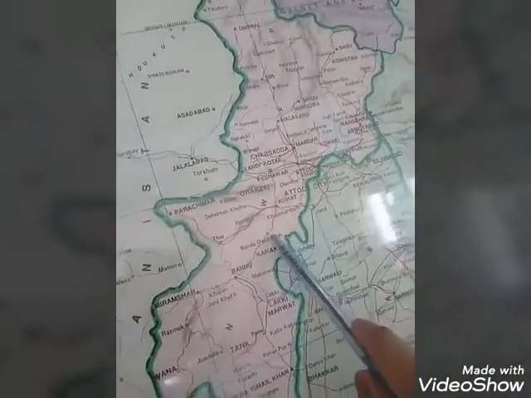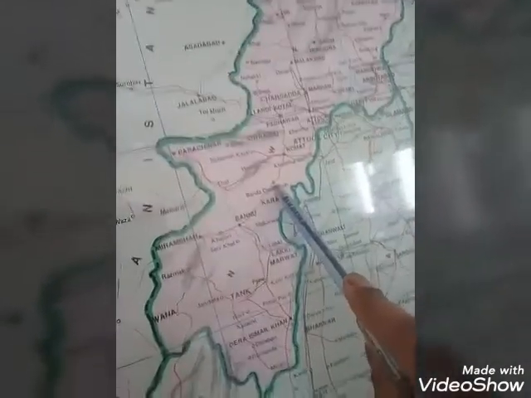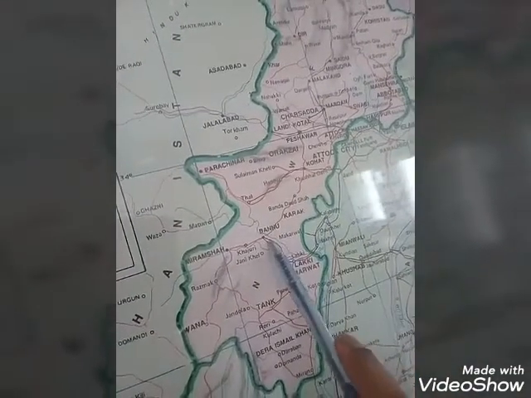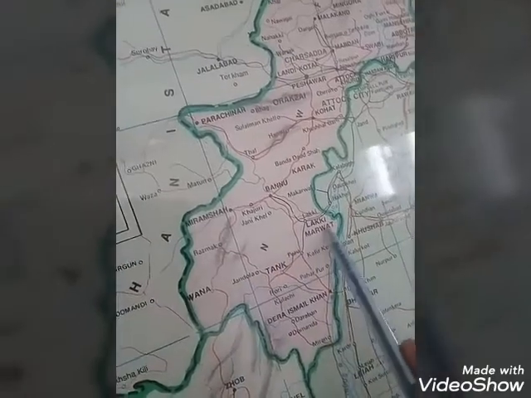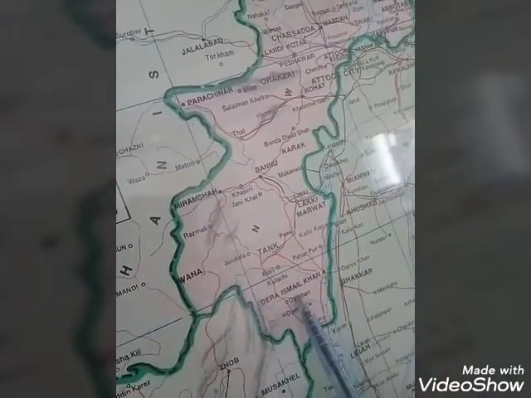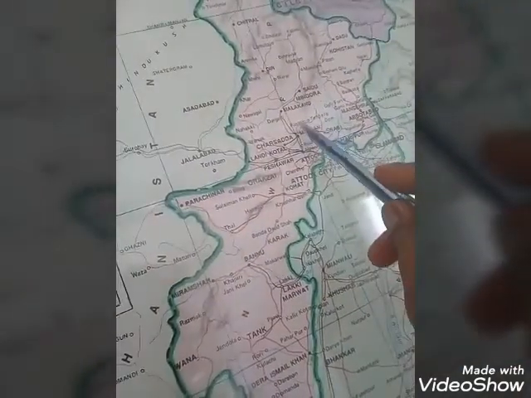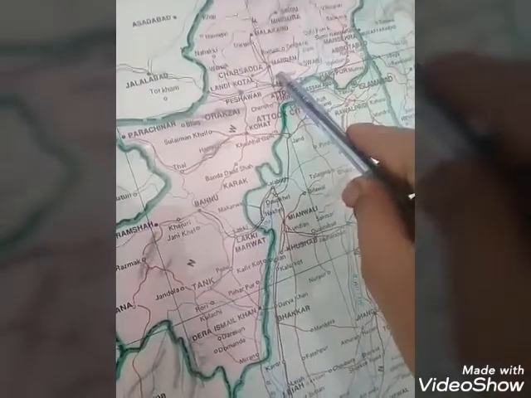Now here are the cities of Khyber Pakhtunkhwa: Bannu, Wana, Lakki Marwat, Dera Ismail Khan, Charsadda, Malakand, Mardan.